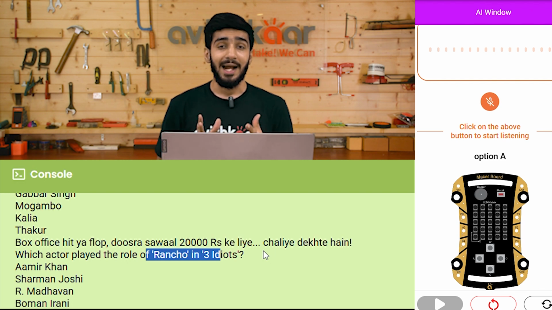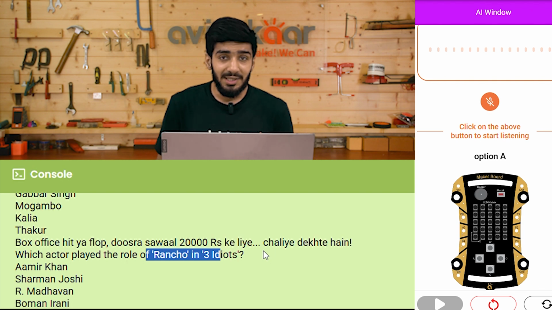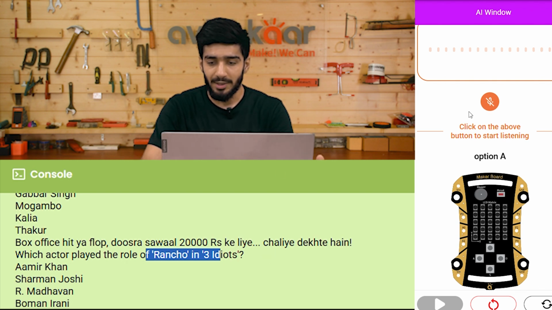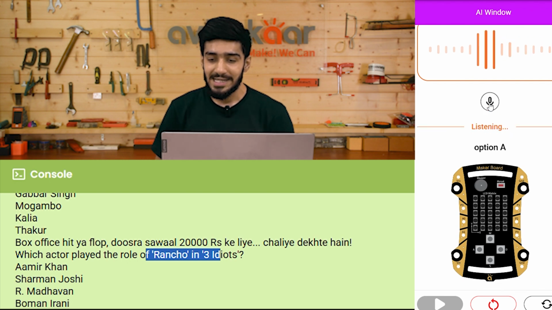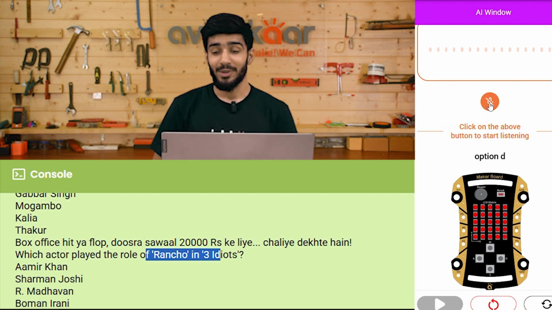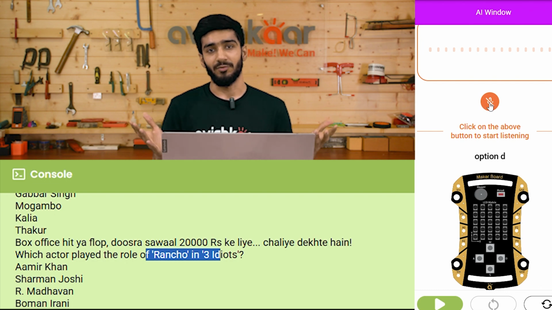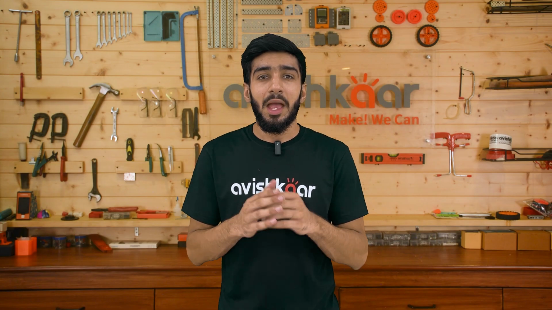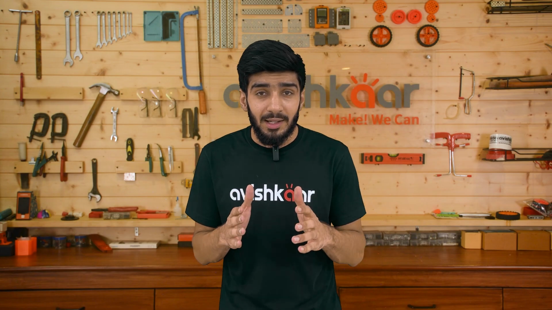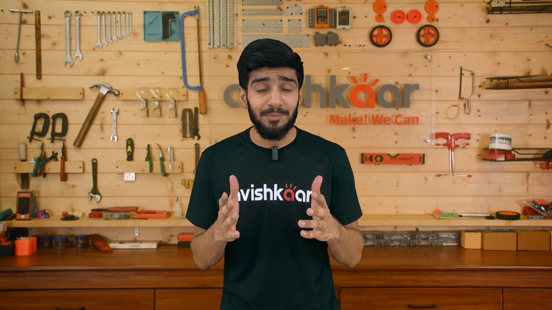So let me just try to give the wrong answer intentionally to see if this is working or not. So I'll go with option D, Boman Irani. Option D. So you can see that it's the wrong answer and we lose and we are out of the game. Amazing, right? I'm pretty sure that you guys are wondering, how did I exactly make this amazing project?